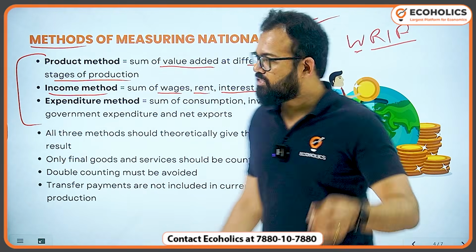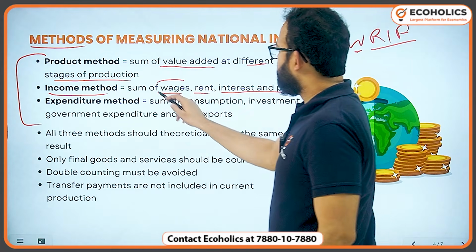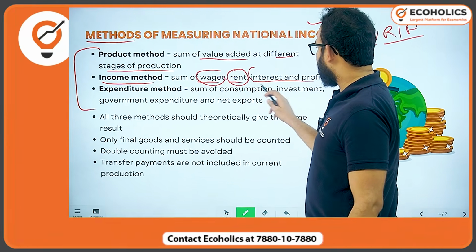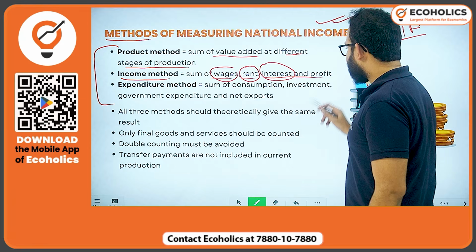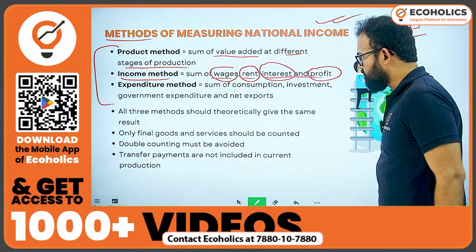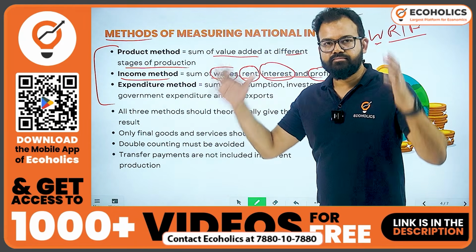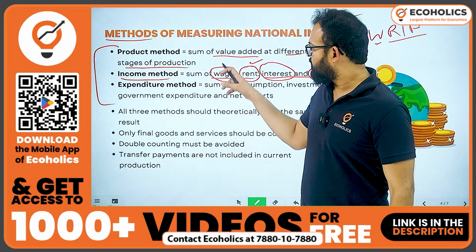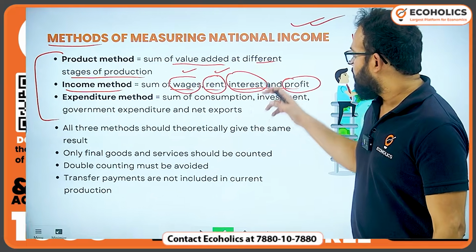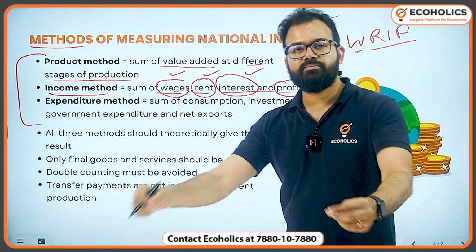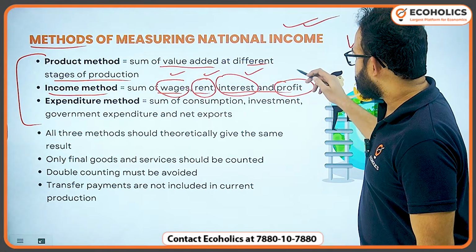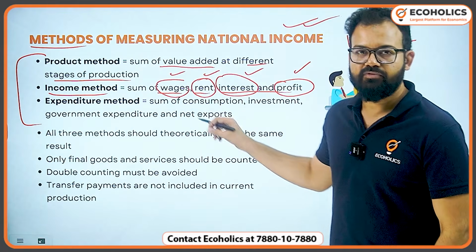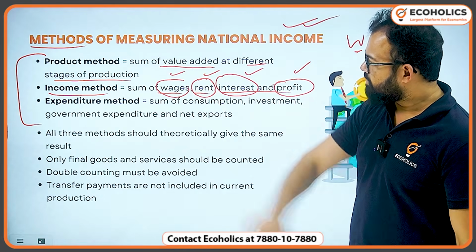Okay. So wages earned by labor, rent on assets, interest on capital, and profit by entrepreneurs. Okay. So suppose in this building, money earned by the landlord is rent. I am a labor here teaching. After the lecture, I will get wages. And if I put capital into a fixed deposit, I will earn interest. And as an entrepreneur, meaning the owner of Ecoholics, if I earn extra money, that is profit. Okay. So this is how the income method works.